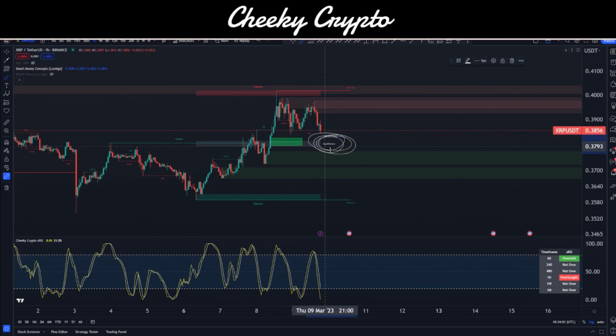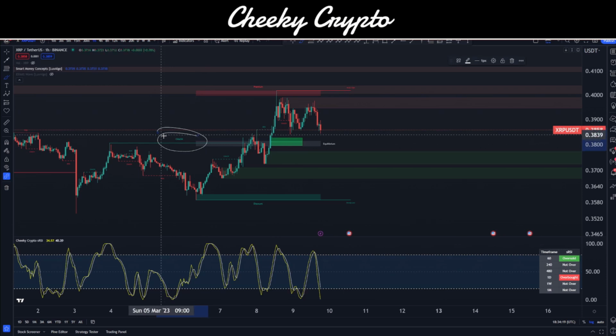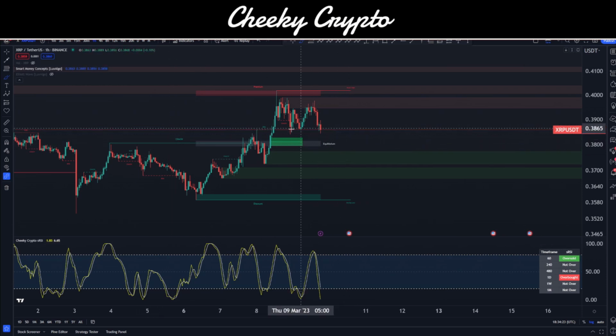Okay, that's basically like a 50% level between the two. Equilibrium. Price loves the equilibrium area, loves to react to it. So price naturally wants to gravitate down there. Now, not only is this equilibrium also the change of characteristics, we also have a fair value gap created in here right on top of equilibrium. And change of characteristics is basically like a triple confirmation that this is where the price has to head down towards.